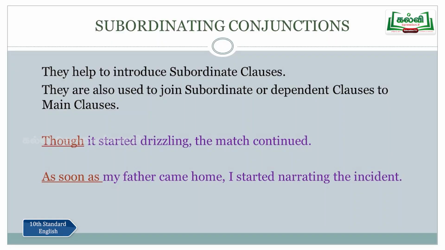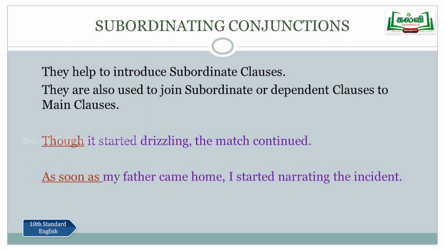So I repeat, subordinating conjunctions are called so because they help to introduce subordinate clauses. They are also used to join subordinate or dependent clauses to main clauses. First example, though it started drizzling, the match continued. Though is an example for the subordinating conjunction.